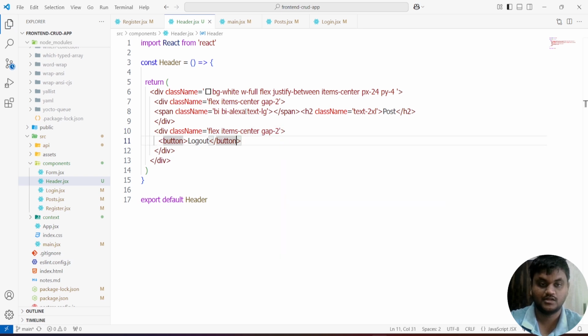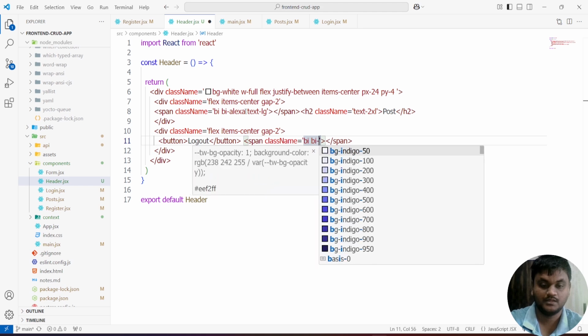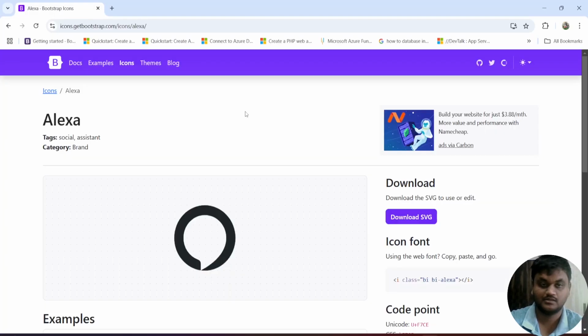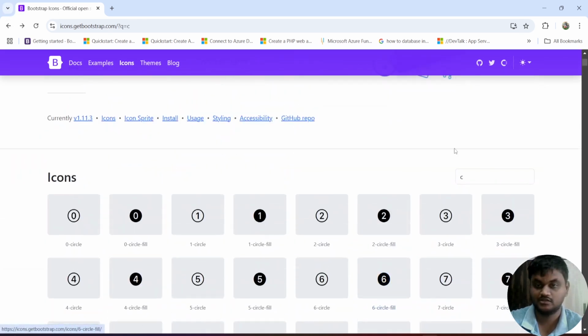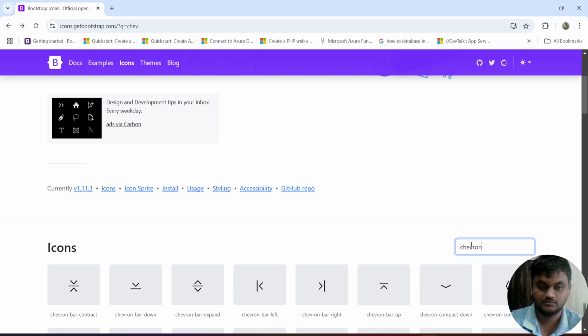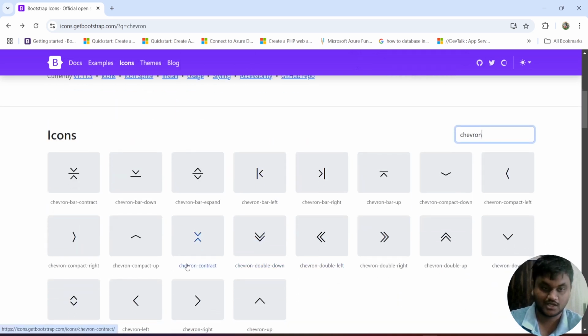Here I am going to take it in the form of a button. Here I am going to take a span, bi-chevron-right, I think so. Open the Bootstrap icons site and in the search bar search for chevron right.